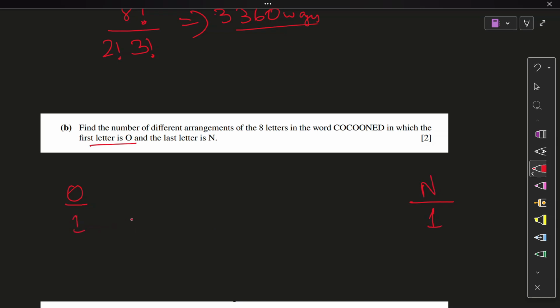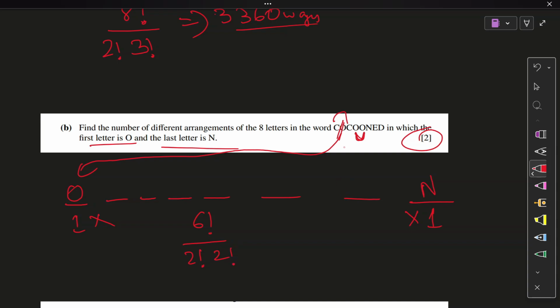Forget about these two positions. Now let's play in between. 8 minus 2 is 6. So 1, 2, 3, 4, 5, 6 positions remain, in which I'm going to form the different arrangements. Now, anything else? No, nothing else. Okay, no other condition. Well, easy question, but 2 marks there. So 6 factorial, all of them can move about to give a different arrangement each time, divided by anything that repeats. So 2 O's will be repeating because this O has been used. So I'm not going to think about that anymore. These C's will repeat and these 2 O's will repeat only. So 2 factorial, 2 factorial.